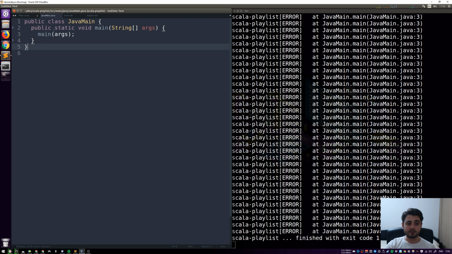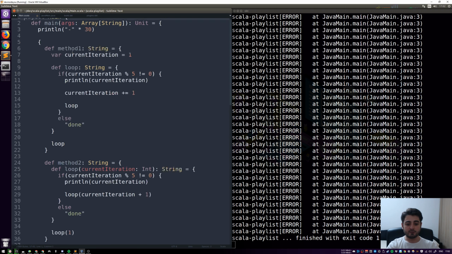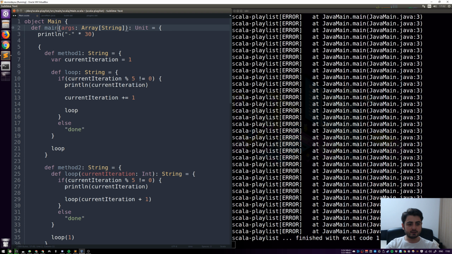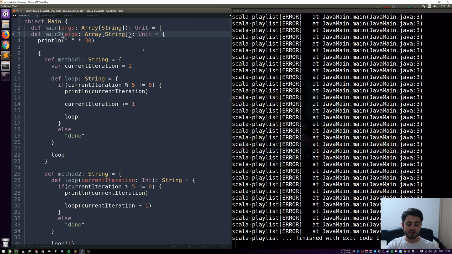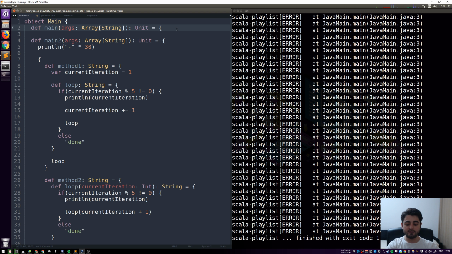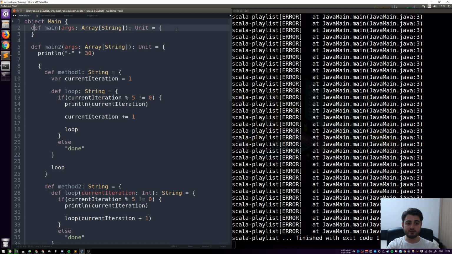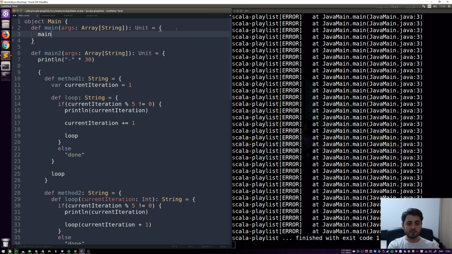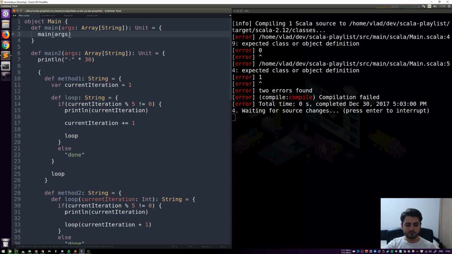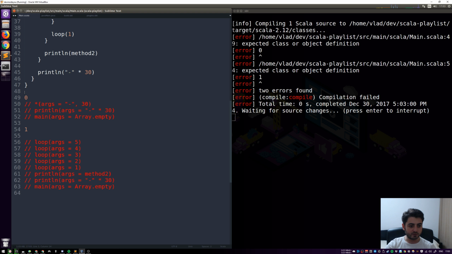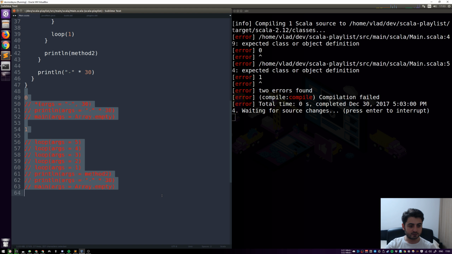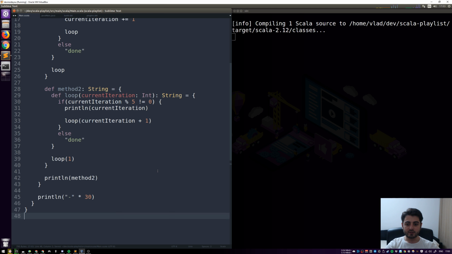We've already seen this, but let's actually reproduce it. So let's duplicate this line and call it main2. So now SBT is not going to find it. It's gonna only find this one. And let's just do exactly the same thing. We're just gonna call it main with arguments, right? So now, oh yeah, we had this 0 and 1. Let's remove all of that, right?